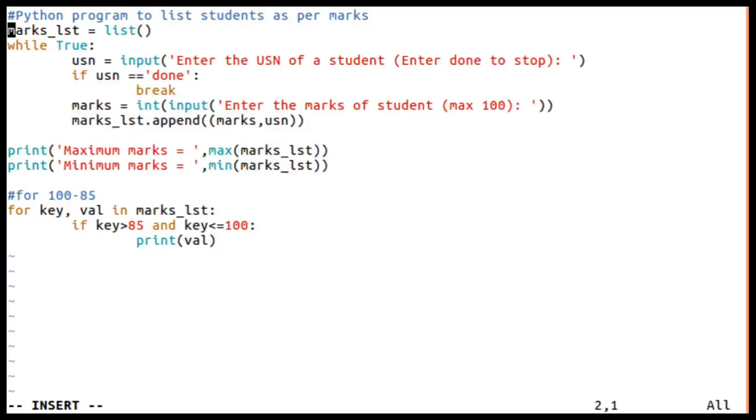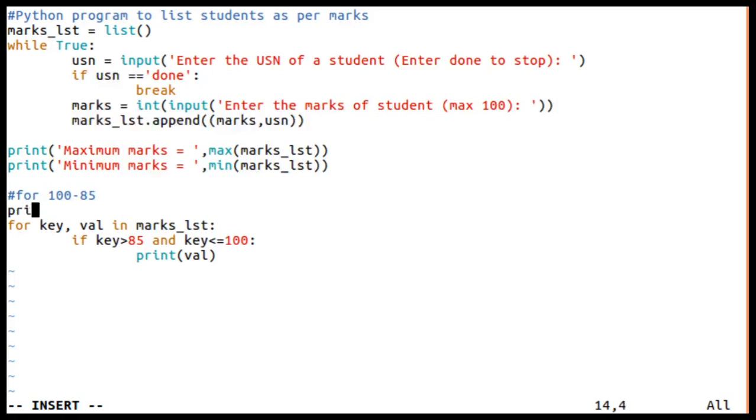Before that, I can add a print statement: print list of students scored between 100 to 85, or 85 to 100, whatever.